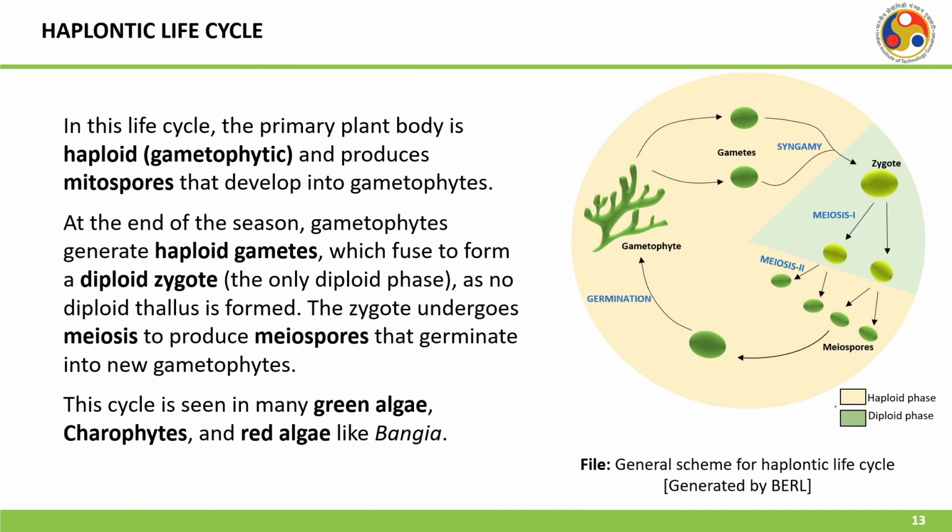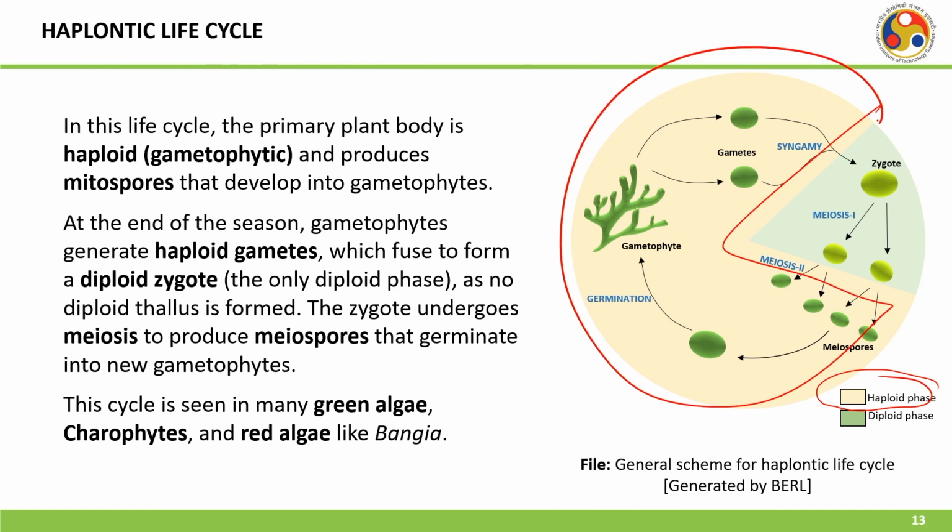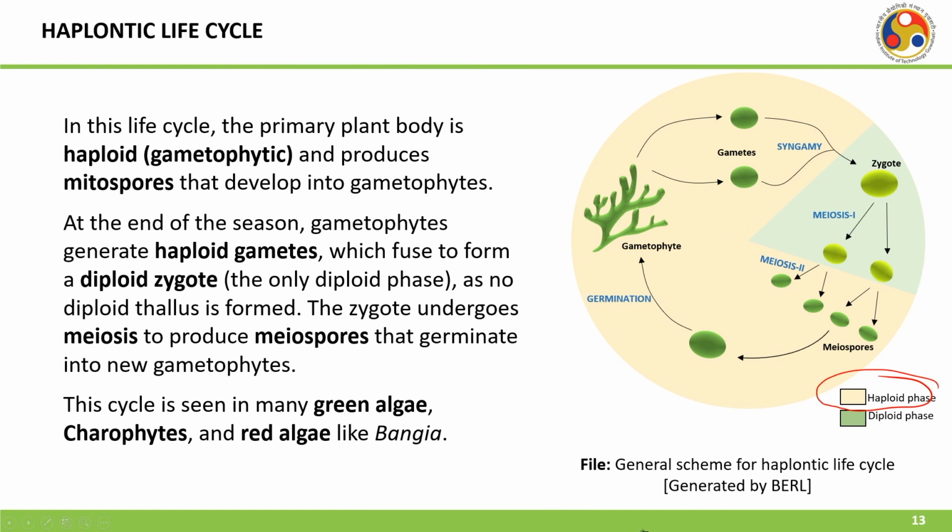Before we start, just notice this haploid phase here, which is maybe around 75 to 80% of this circle, and there is the diploid phase. And as we have discussed, there is an alternation of generations between the haploid and diploid in the algal life cycle.